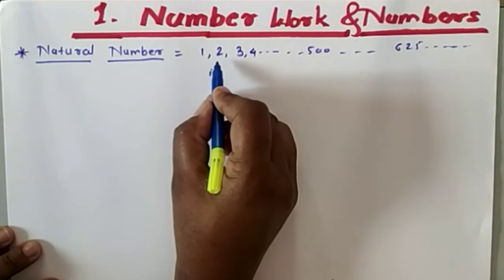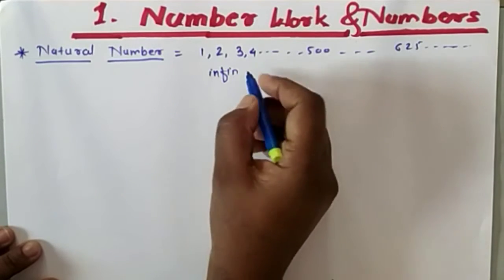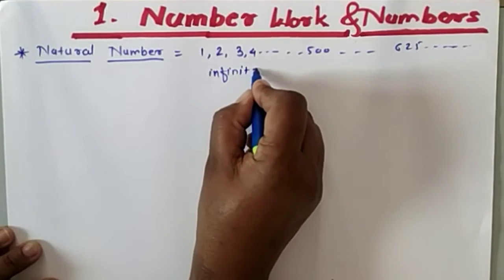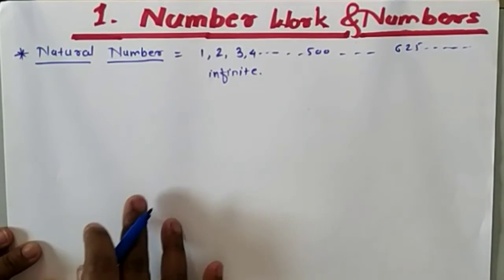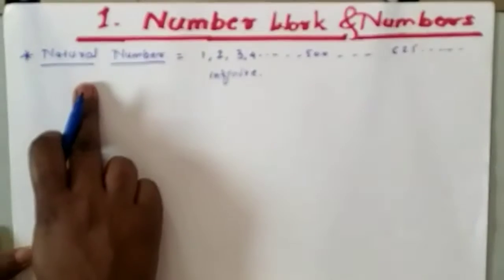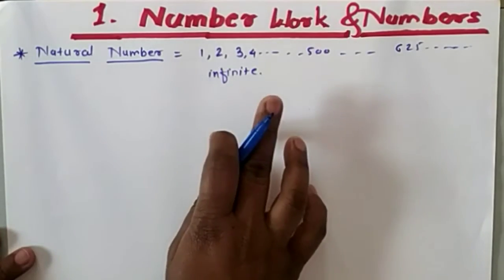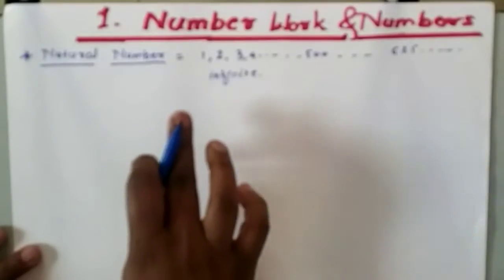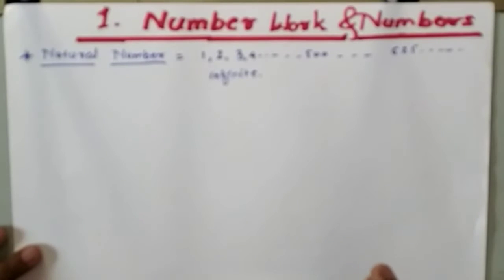Okay, means there is no end. These are infinite numbers. There is no limit. So from this what we are understanding, the natural numbers are the numbers which are infinite, there is no limit. So all the numbers from 1 onwards, all the counting numbers, are called natural numbers.